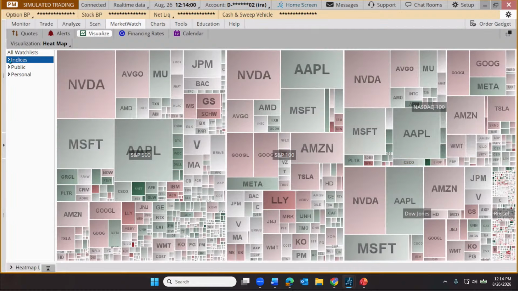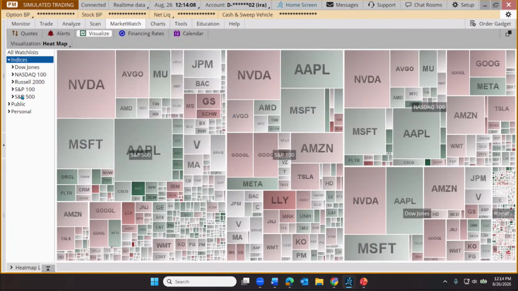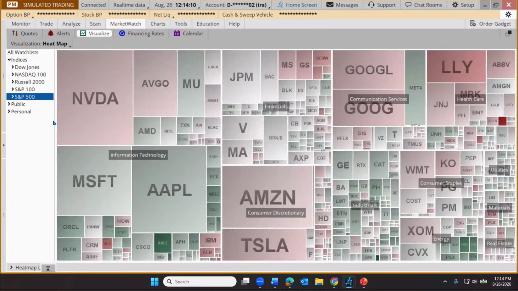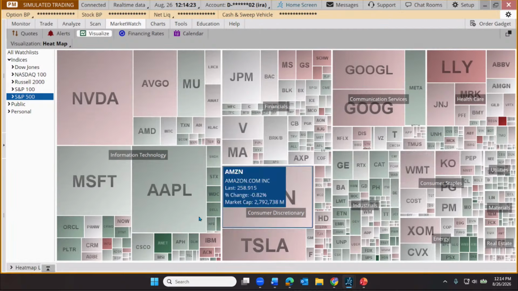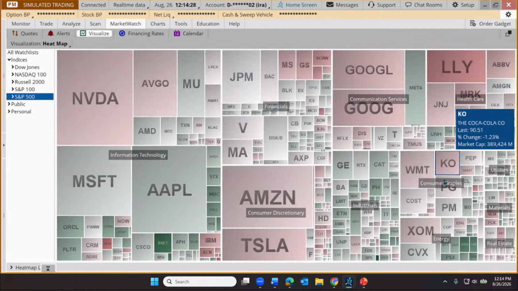Now we can also zero in using this heat map. Let's say I just wanted a closer look at the S&P 500. Well, if I click on the little indicator over here to the left, the heading, click on S&P 500. Now we're just looking at S&P 500. And since we have a broader view, we can also look at individual sectors within that index. So I can see here's information technology, financials, communication services, consumer staples, and just glancing at this, which sector appears to be maybe having the best day?